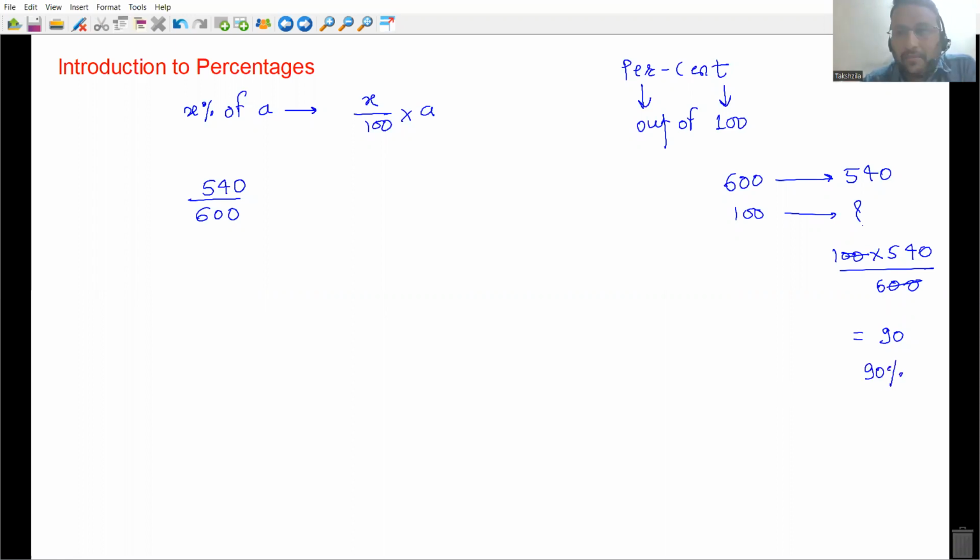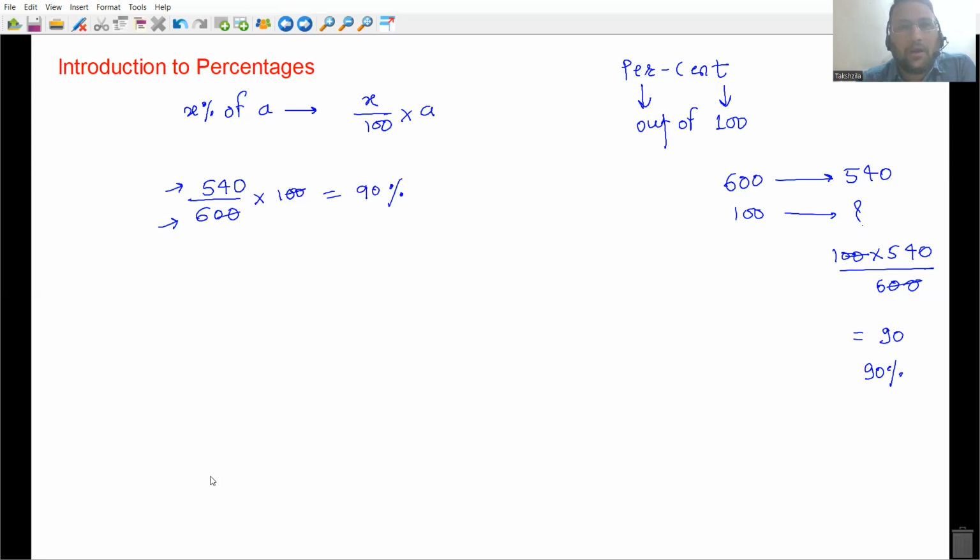Okay, everyone. But every time you are not supposed to do it like this. Out of 600, you are getting 540 marks. So to convert a fraction into percentages, you are just supposed to multiply that fraction by 100. That is nothing but 90 percentages, everyone. This is how we calculate percentages. Okay. Tell me in case of any doubt here. This is just the basics of percentages.